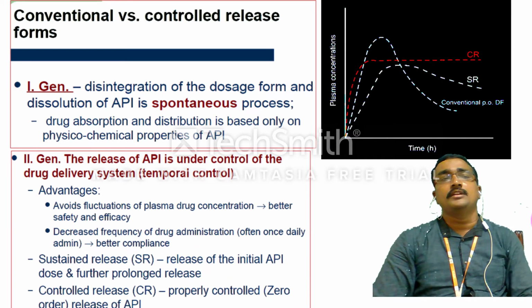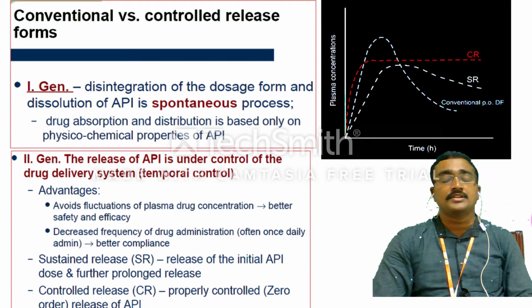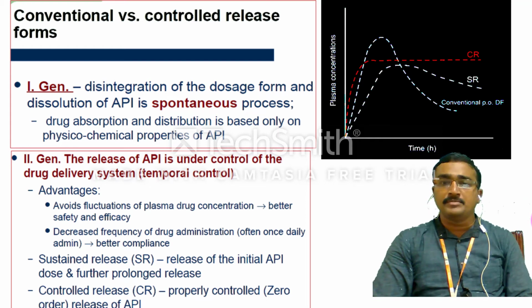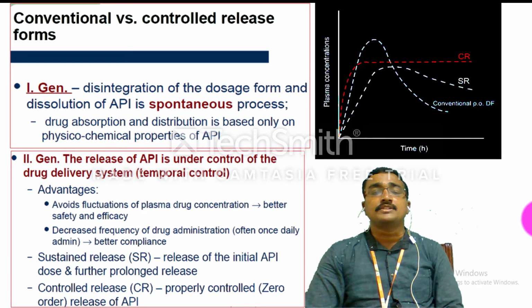In the second generation, we are modifying the delivery system, or the release rate of the drug. That means these are temporal, because we are modifying some release profiles. That's why we call these second generation drugs temporal, under temporal controls. What is the benefit of the second generation? The drugs are modified, with a release profile that is mainly time dependent or dose dependent. It avoids fluctuations in the plasma concentration, and these second generation drugs have a better safety profile and better efficacy compared to the first generation.